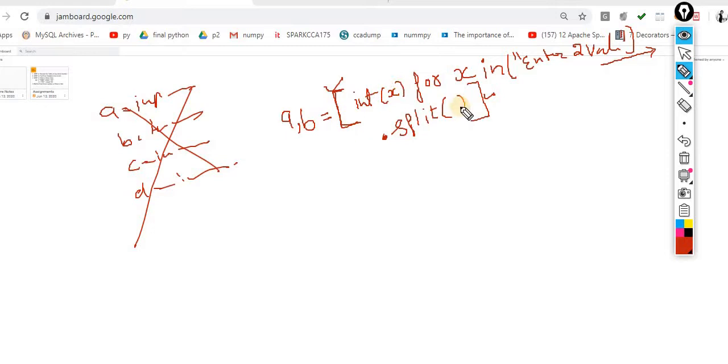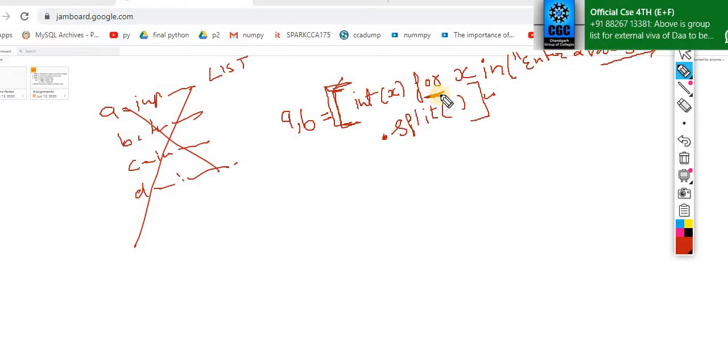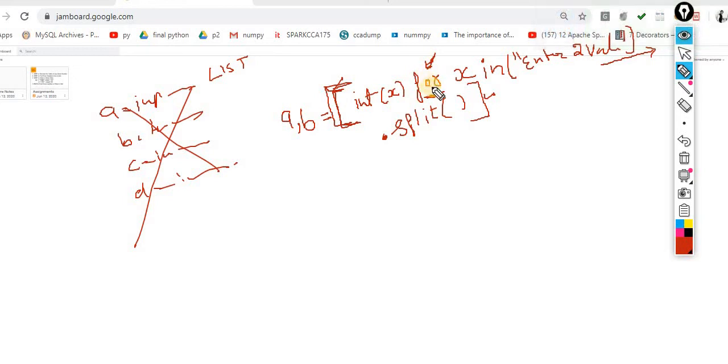Now this concept is called list comprehension. You don't know about list comprehension till now. When we study lists in great detail in the upcoming days, then we will understand this is list comprehension. At this point you also don't know about this for loop. I will teach you today what exactly the role of this for loop is. For now just enjoy the code and understand the concept that I want to explain to you.